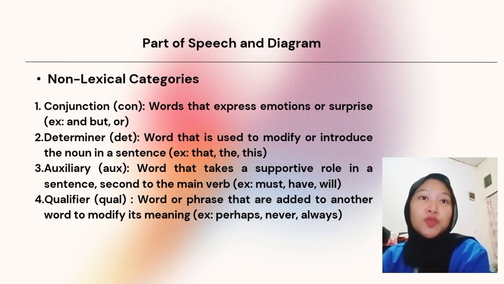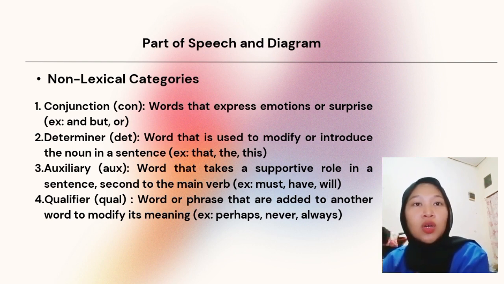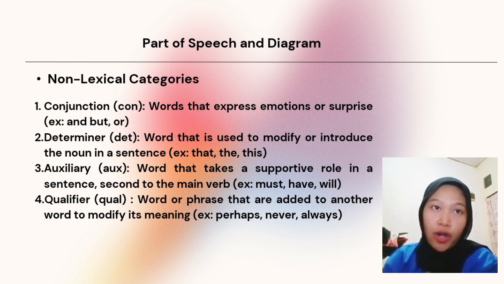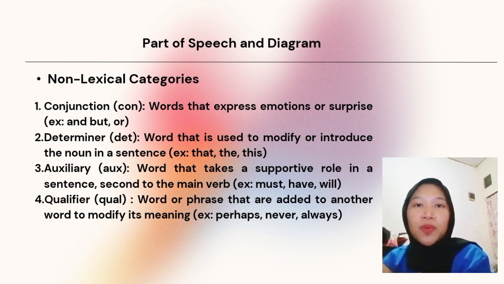We can move to non-lexical categories. In non-lexical categories, first is conjunction. Con stands for conjunction. Conjunction is a word that express emotion or surprise. For example, and, but, or. Next is determiner or Det. A determiner is a word that is used to modify or introduce the noun in a sentence. For example, that, the, or this.